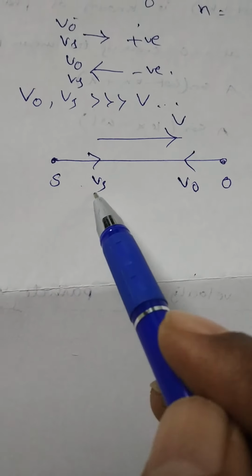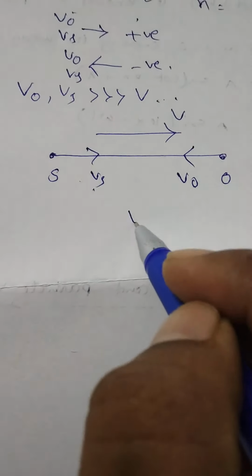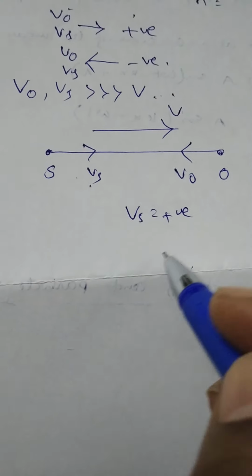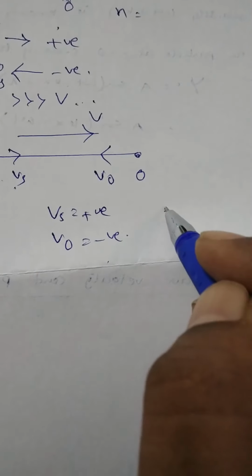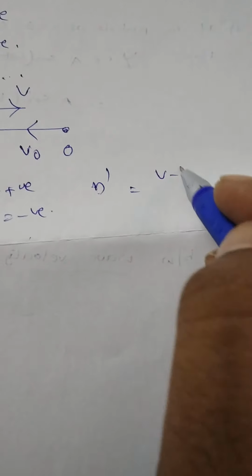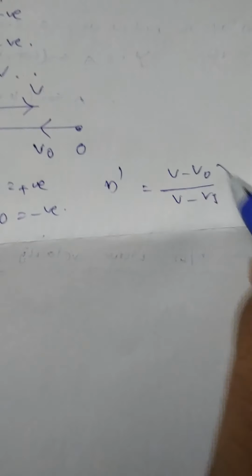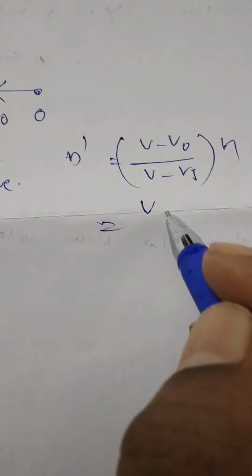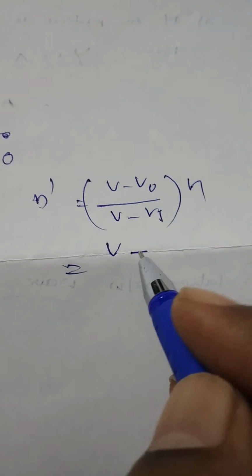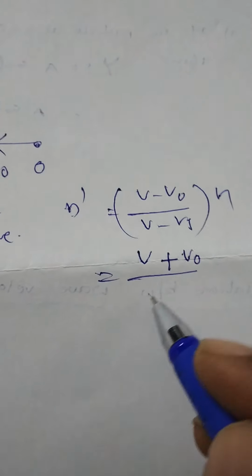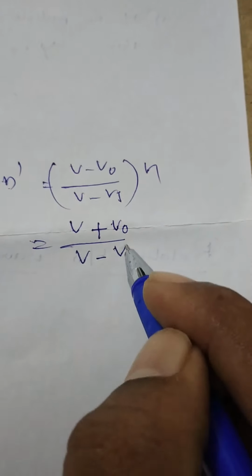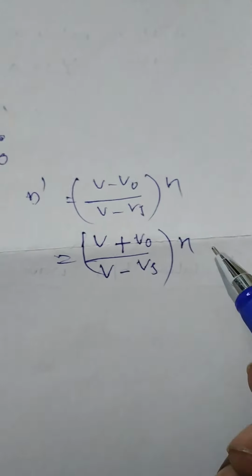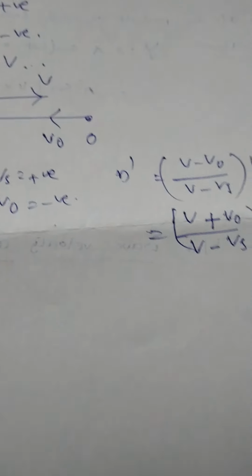Here, Vs is along the direction of sound. That's why Vs is taken as positive. V0 is just opposite to V. That's why it is taken as negative. Now, n dash is equal to (V minus V0) by (V minus Vs) into n. That is, V minus V0 negative, minus of minus is plus, so (V plus V0) by (V minus Vs) into n. This is the formula for apparent frequency of the sound received by the observer.